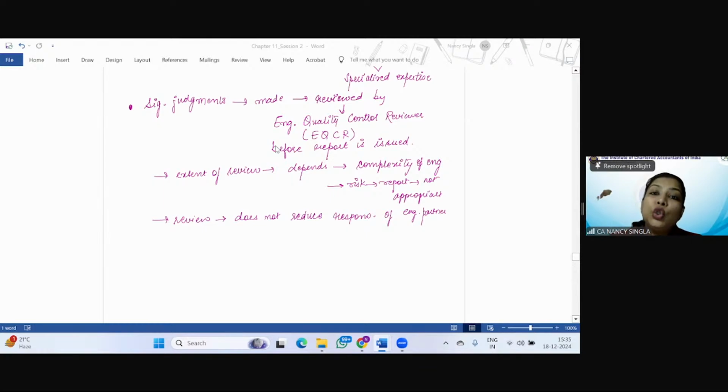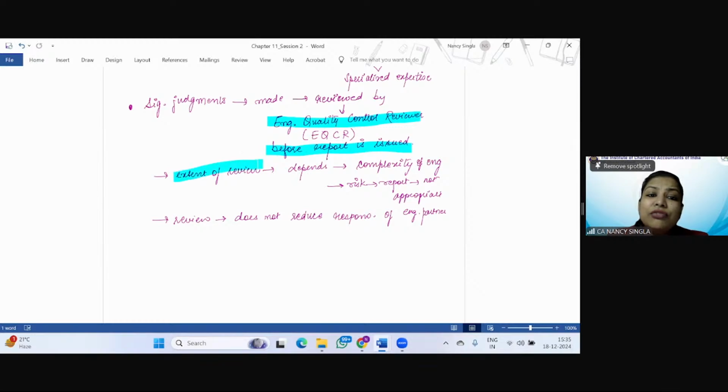Those significant judgments should be reviewed by, and this is a new term, an engagement quality control reviewer. An engagement quality control reviewer should be appointed, and such review should be before the report is issued.